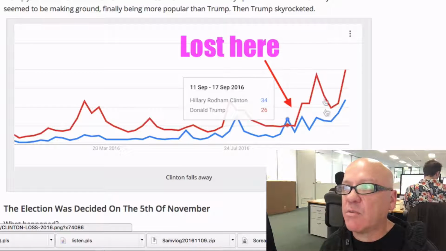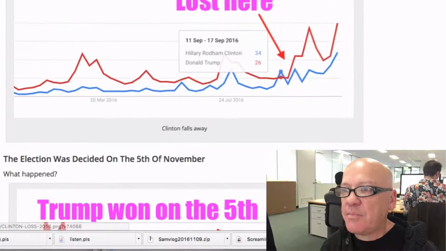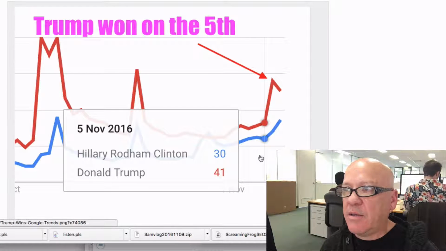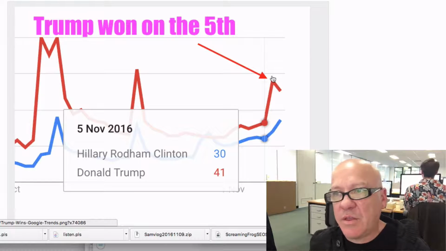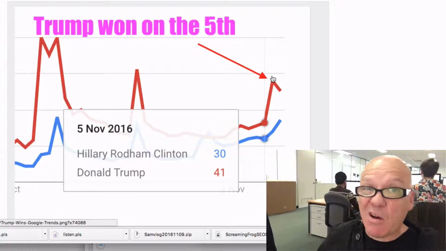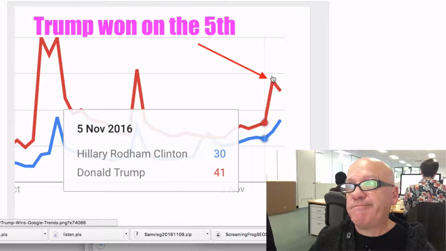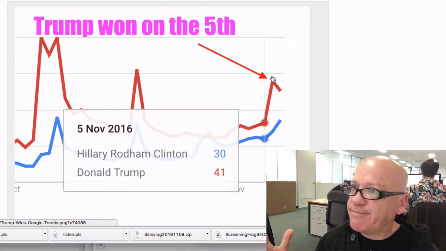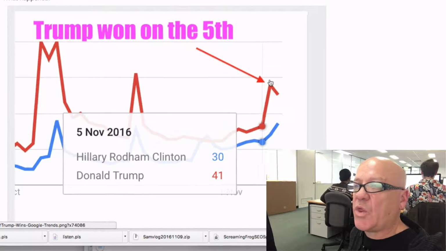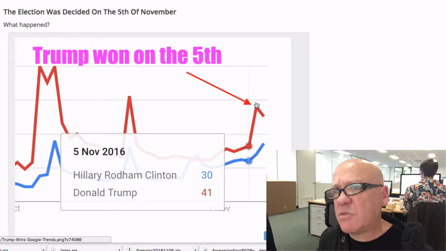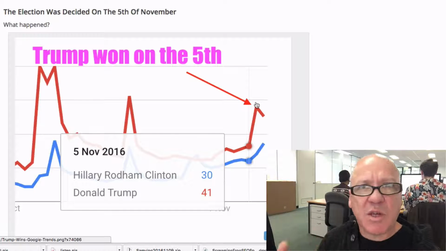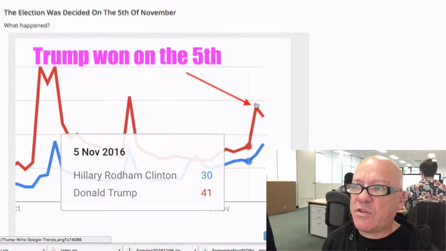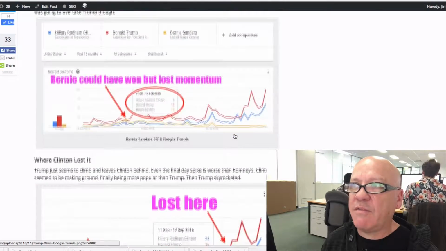Now, I haven't had a look to see what actually happened here, but the main spike that Trump gets was on the 5th of November, a massive spike. Now, I haven't worked out why. It doesn't make a lot of sense to me. The only thing I can find that comes close to that date was the FBI saying everything was okay now. But it's quite extraordinary, the data that you can get from Google Trends.